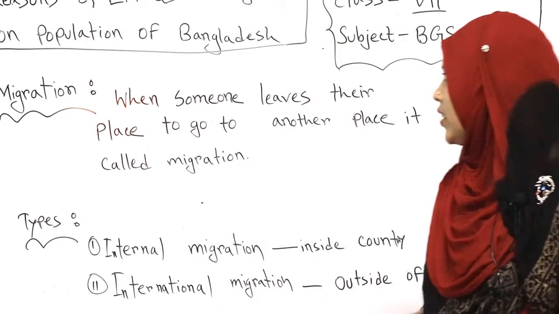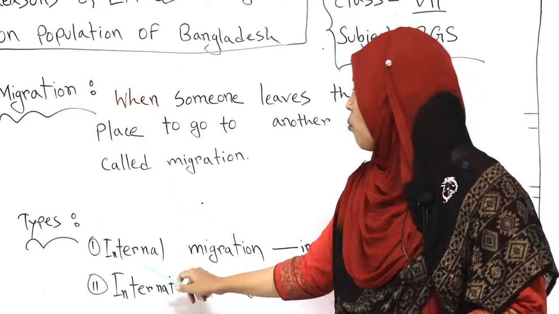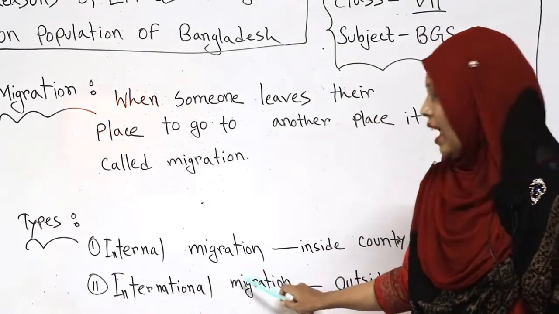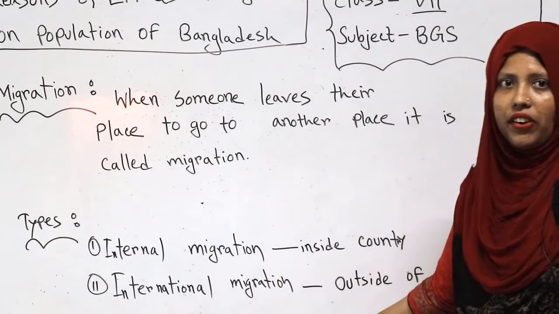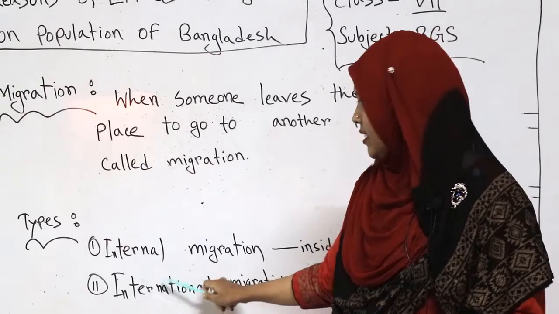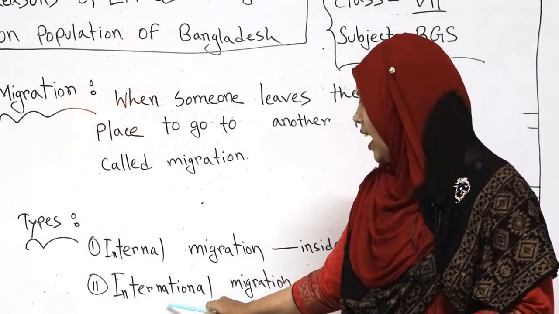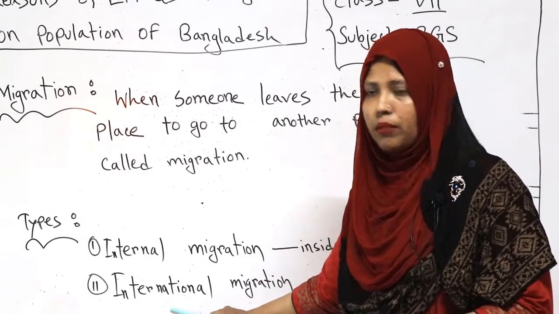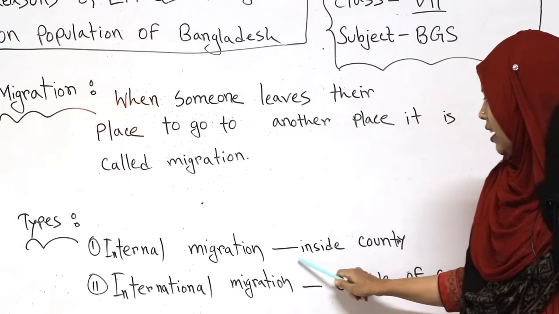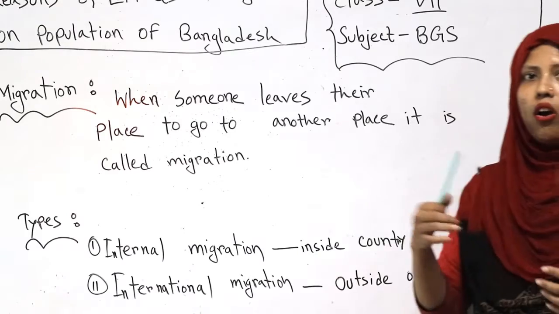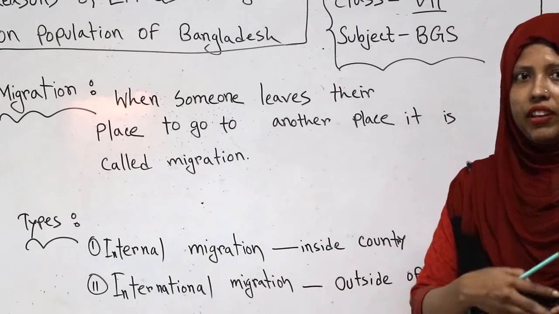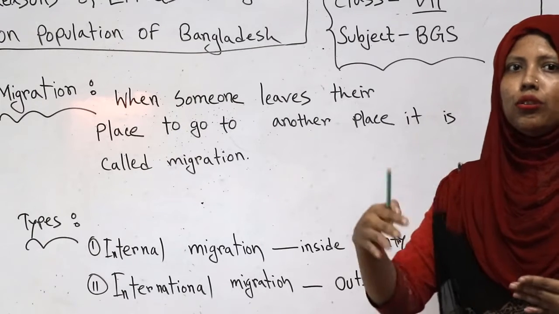Yes, students, there are two types of migration. One is internal migration, and another is international migration. I hope you all understand what internal migration and international migration are. At first, internal migration is migration that occurs inside the country, like my previous example, Dhaka to Chittagong.